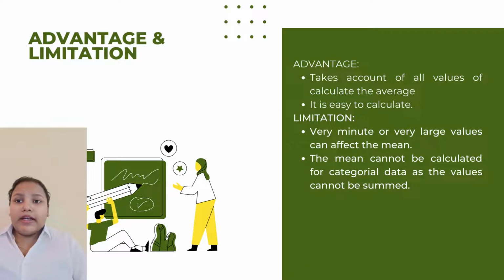Now these are the advantages and limitations of the mean. First we will see the advantages. The advantage is that it takes account of all values to calculate the average. The limitation is that a very small or very large value can affect the mean. The next advantage is that it is easy to calculate. The limitation is that the mean cannot be calculated for categorical data, as the values cannot be summed.